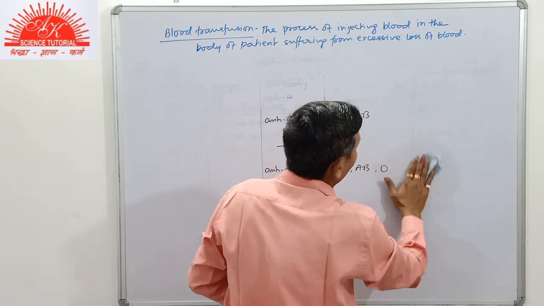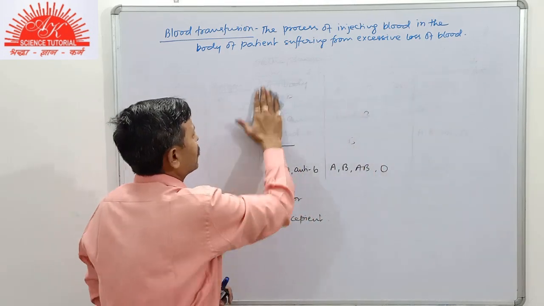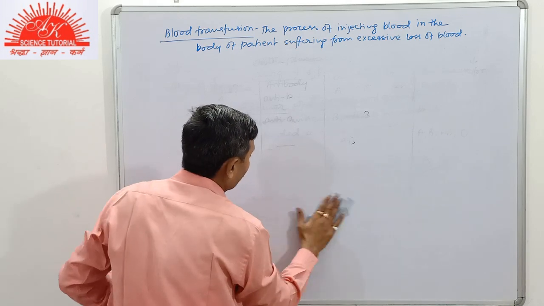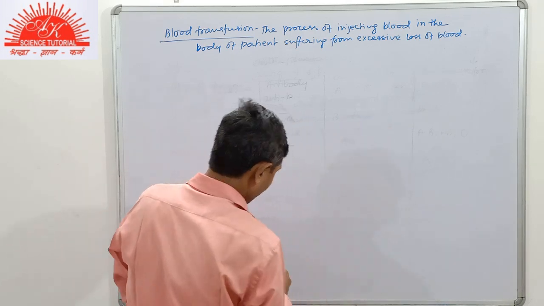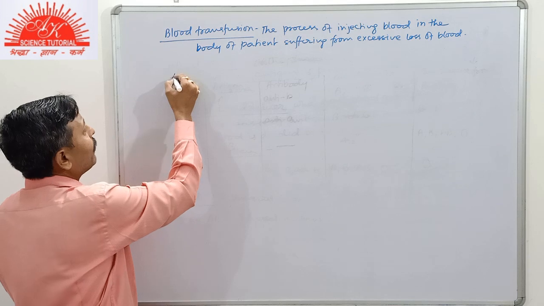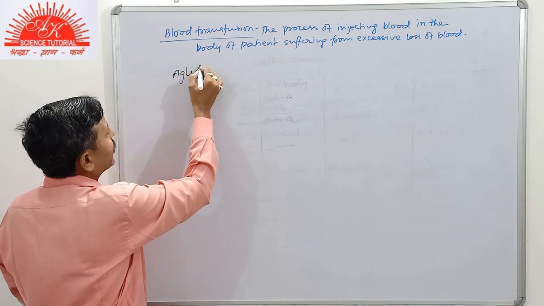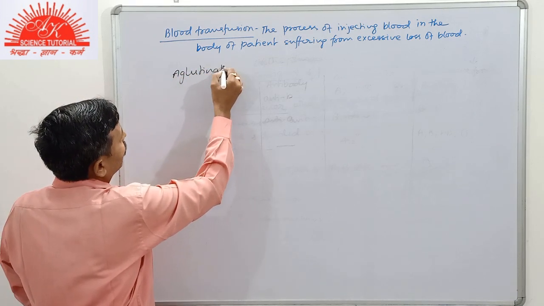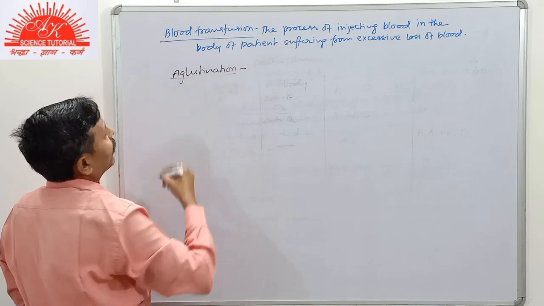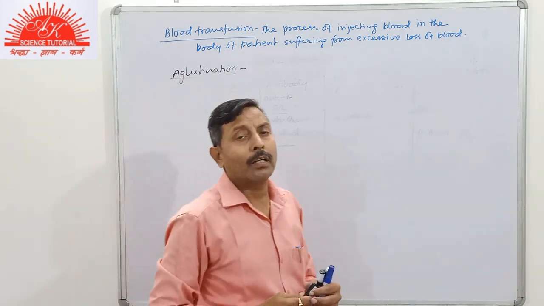Now, students, one more term used about blood transfusion is agglutination. Now, what is it?